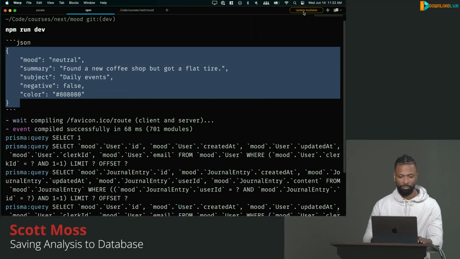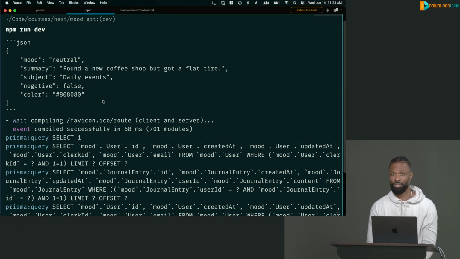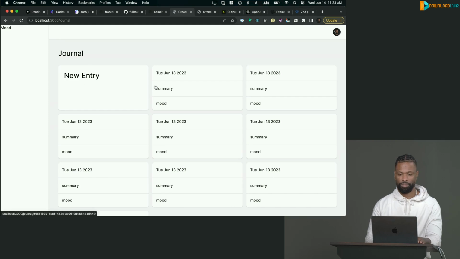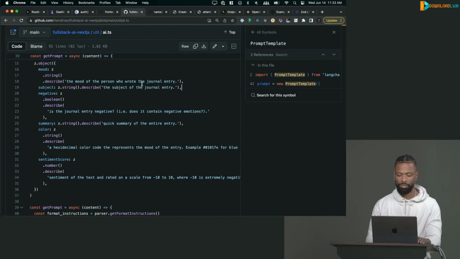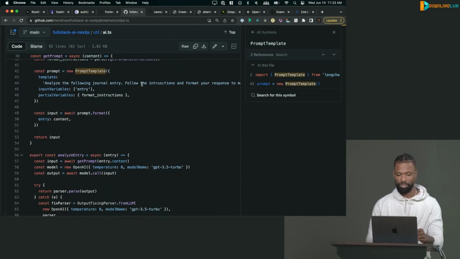Hopefully somebody has their mind blown about some of this really cool stuff and how easy it was to do. I mean, we literally just hit an API, and then we have these really cool tools with LangChain to help us with parsing and stuff like that. So the next thing we want to do is actually parse this. We want to get the JSON from this text, and we want the output to actually be JSON.